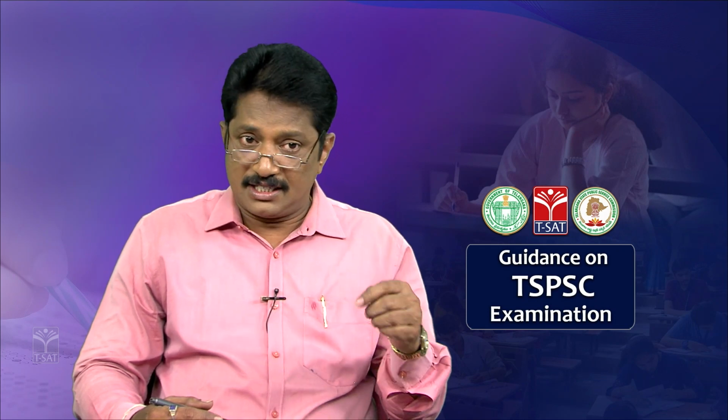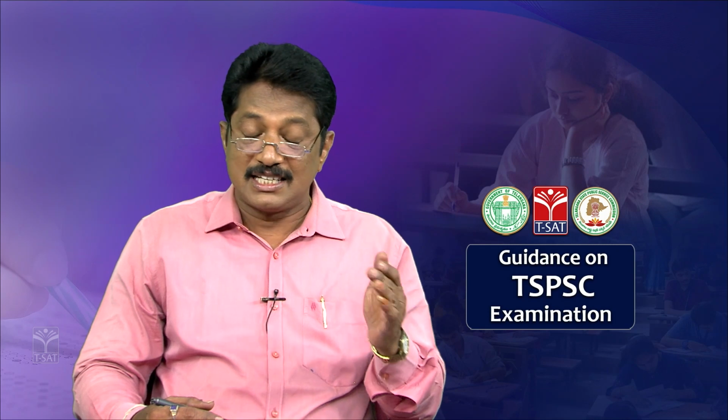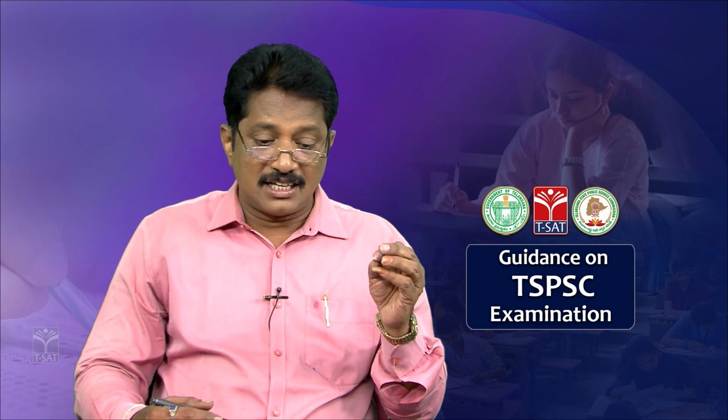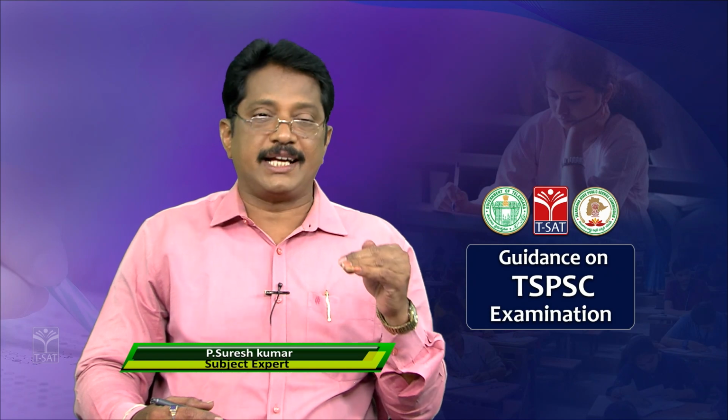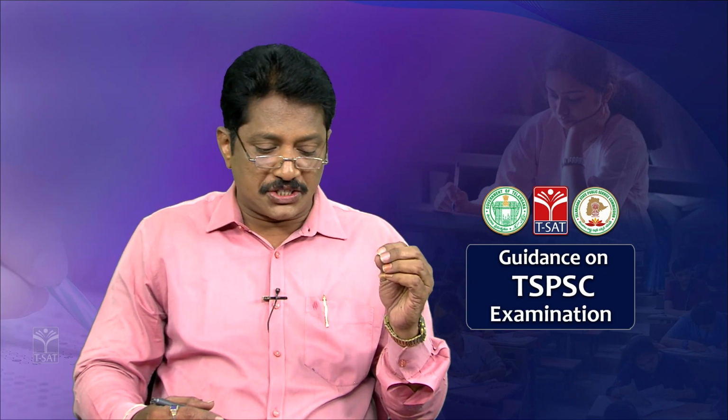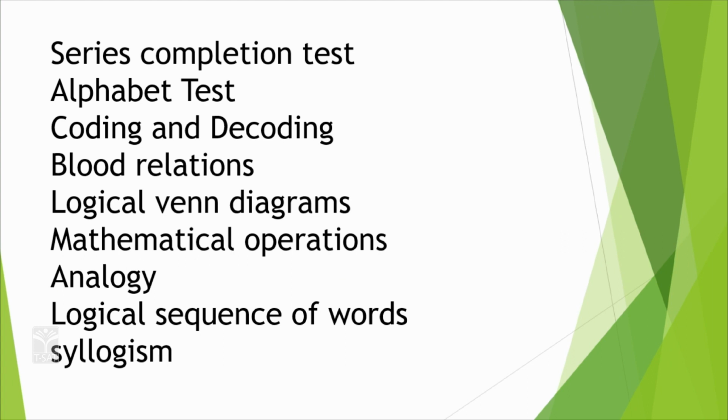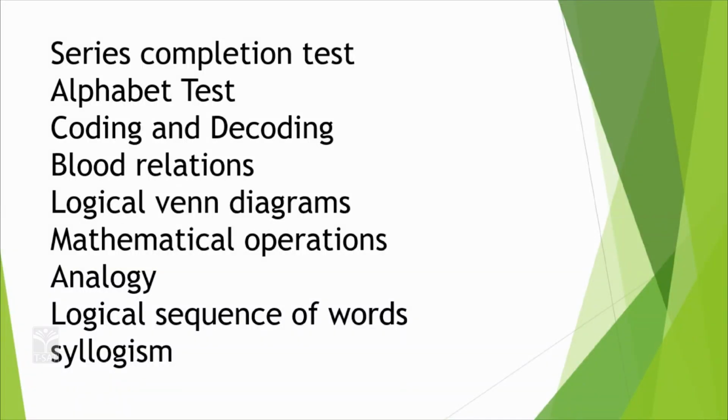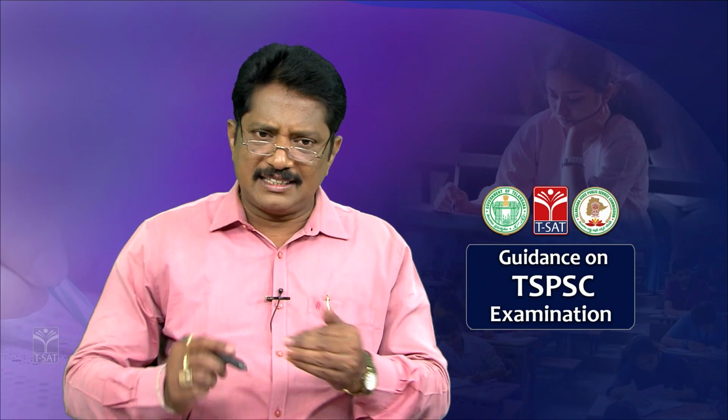Series completion test, just now I said x, y, z, y, z, x, z, that kind of questions will come. Next, alphabet test. Next, coding and decoding. Next, blood relations. Next, logical Venn diagrams. Next, mathematical operations. Next, analogy, logical sequence of words, syllogism. These are a few concepts in logical reasoning and analytical reasoning. So, we will discuss each and every one, one by one. So, clear? Okay. Now, we will go for a little bit of discussion about each area.